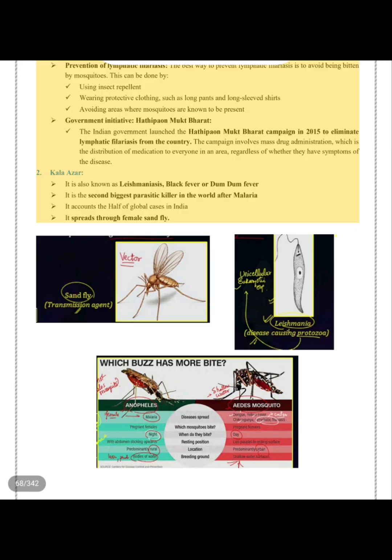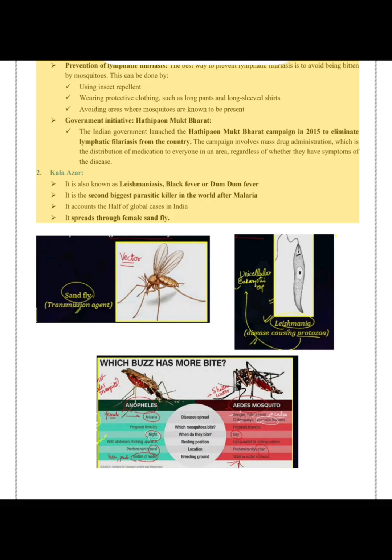Prevention of lymphatic filariasis. The best way to prevent lymphatic filariasis is to avoid being bitten by mosquitoes. This can be done by using insect repellent, wearing protective clothing, such as long pants and long-sleeved shirts, avoiding areas where mosquitoes are known to be present.